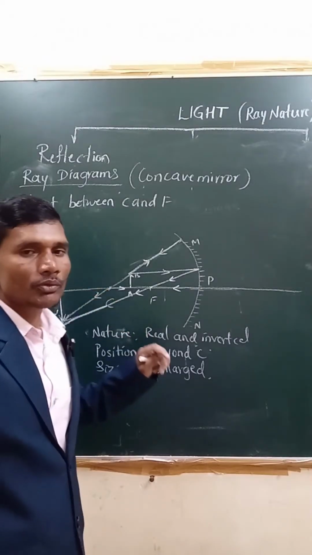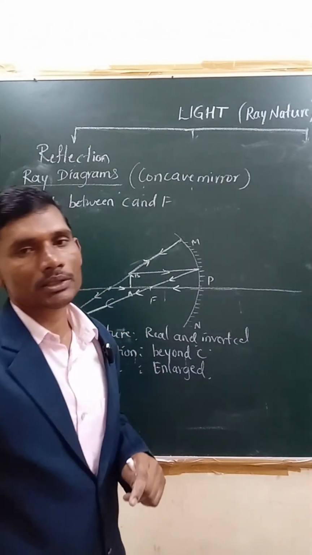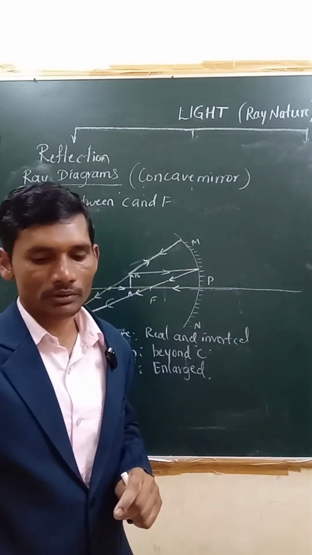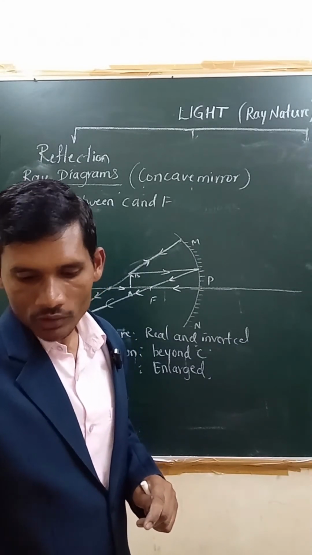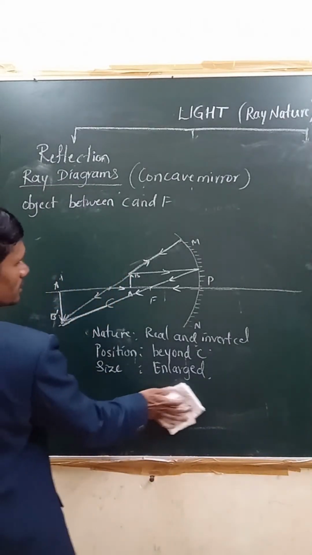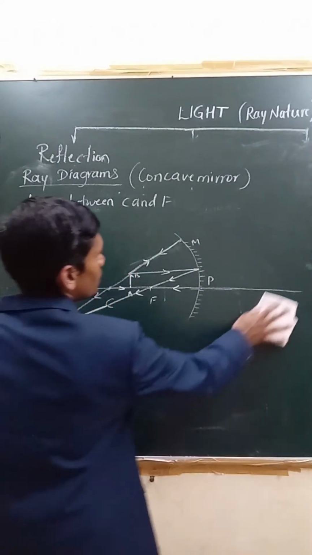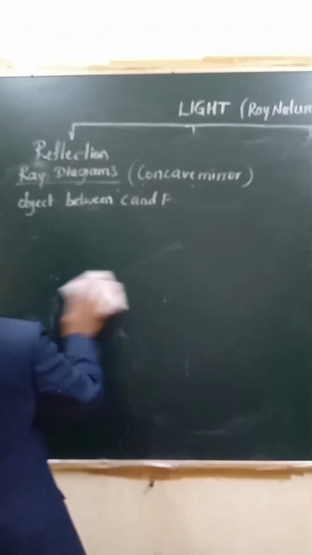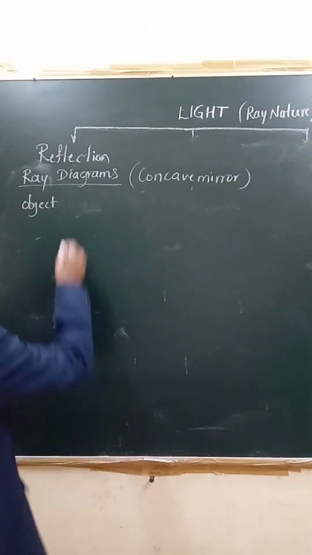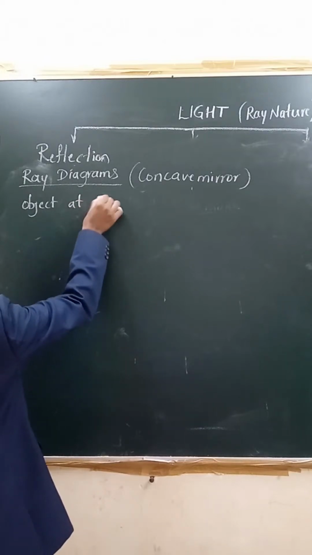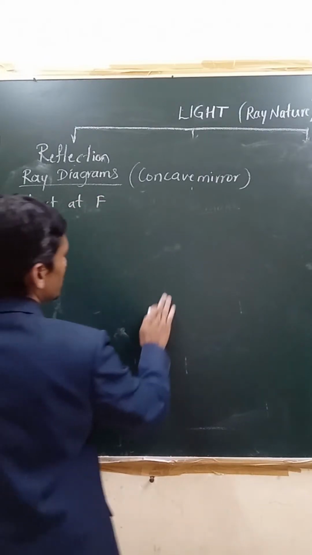Now we have to come to know what is going to happen when the object is placed at F. That also we must understand, right? So we'll come to know what happens when the object is placed at F. Then what type of image do we get there? That also we must understand. So when the object is placed at F, what happens?